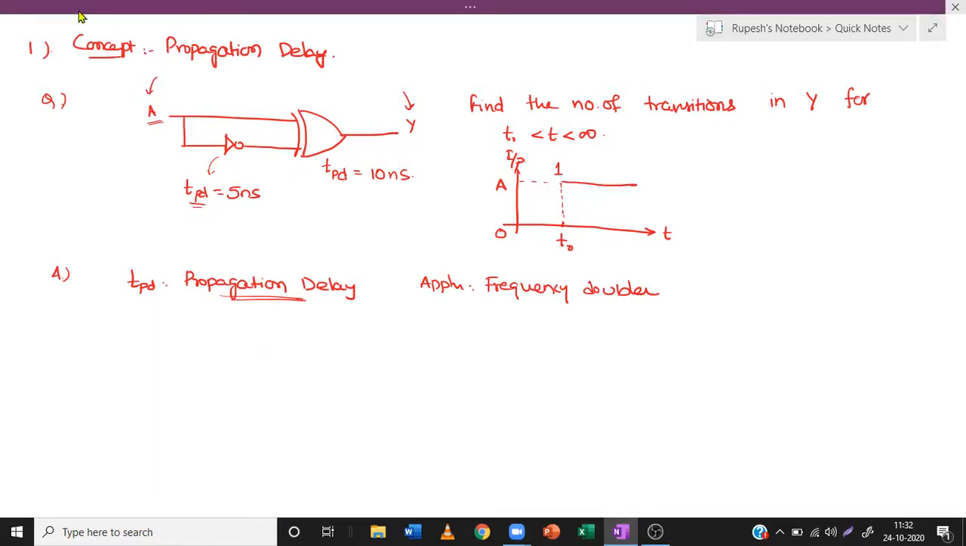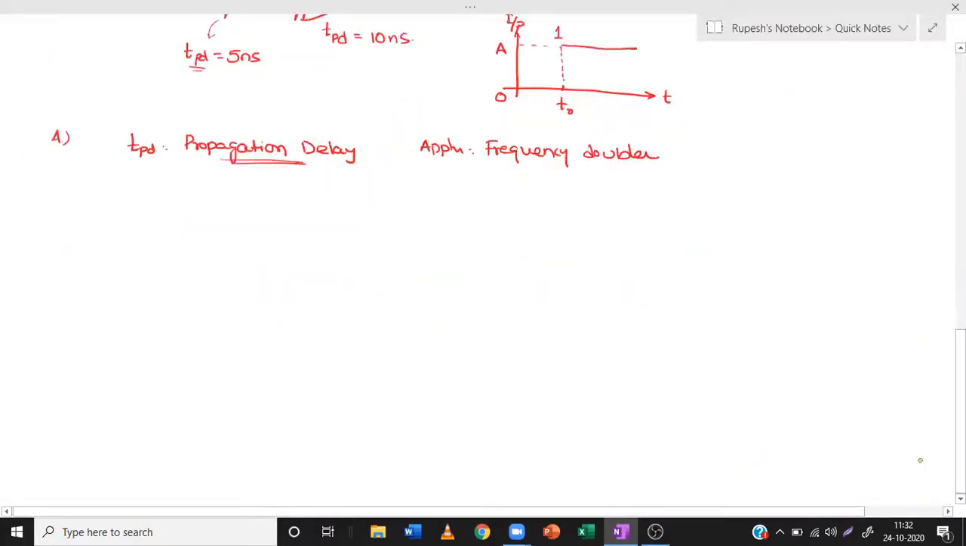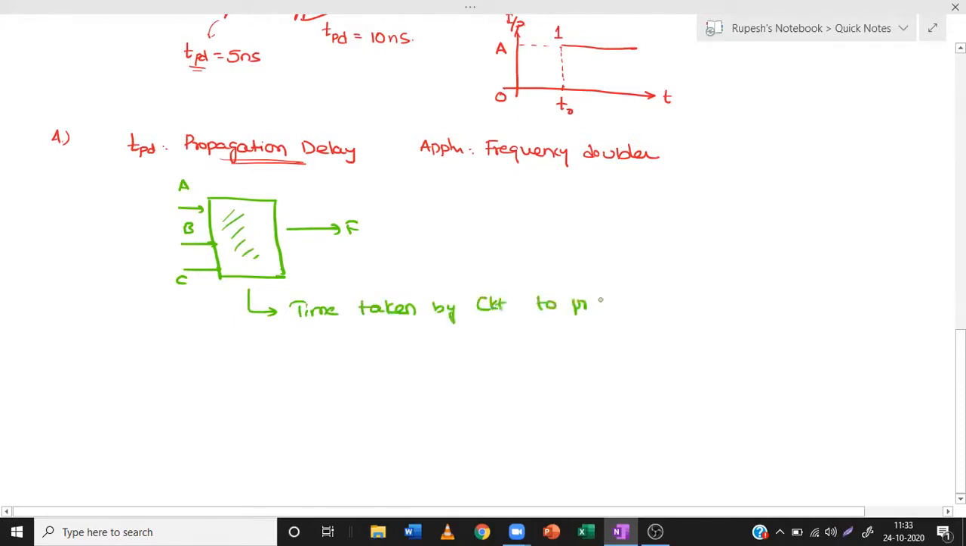Suppose I have this particular circuit in which the inputs are A, B, and C. I require an output F. So what is the propagation delay? The time taken by this circuit to produce the output is known as propagation delay.